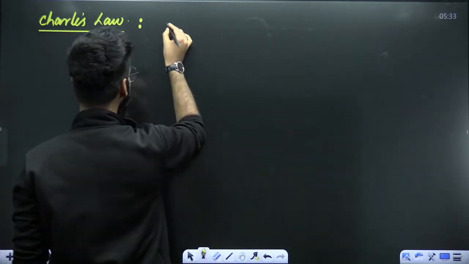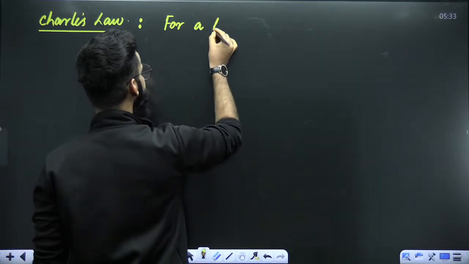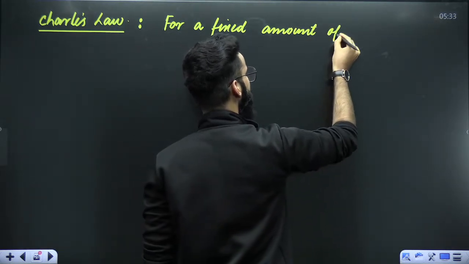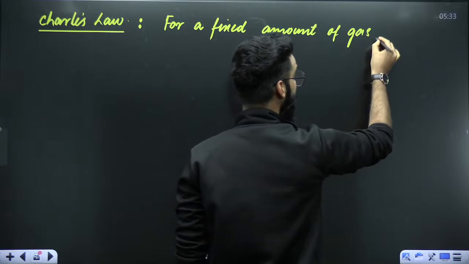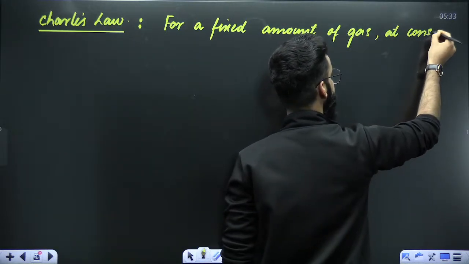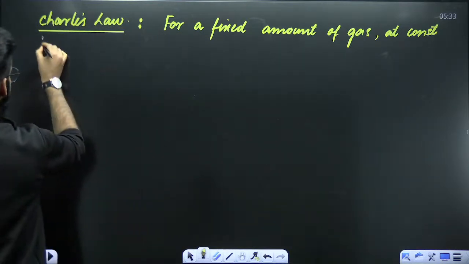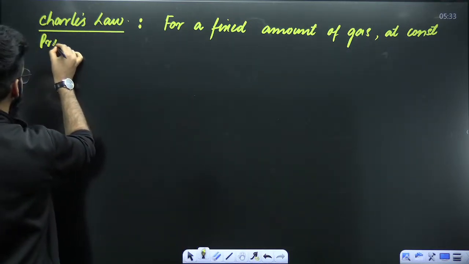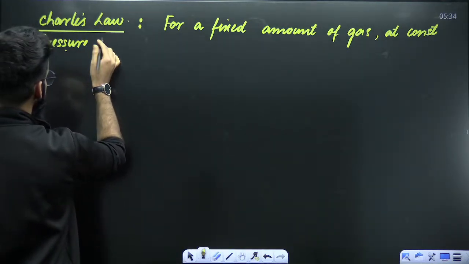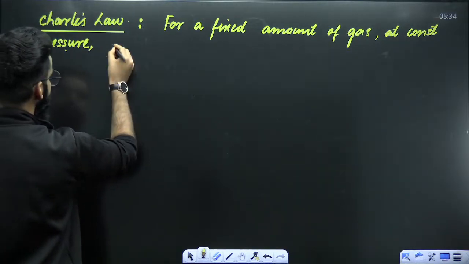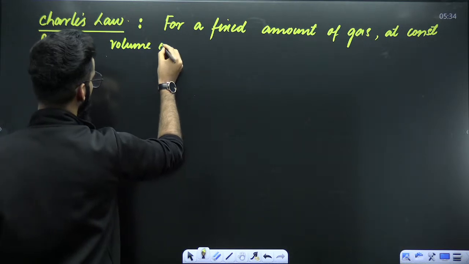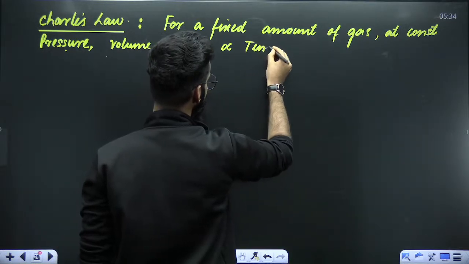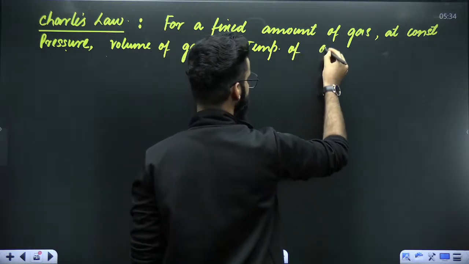As far as Charles' law is concerned, again, let me write its statement. For a fixed amount of gas, at constant pressure, volume of the gas is directly proportional to the temperature of gas in Kelvin.